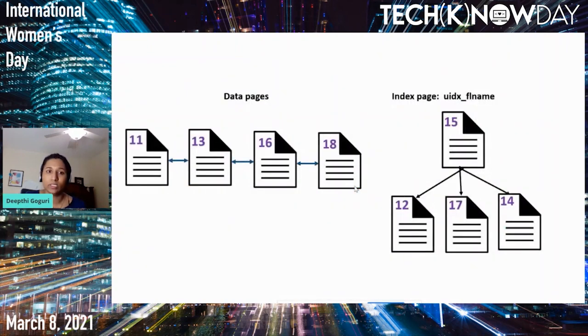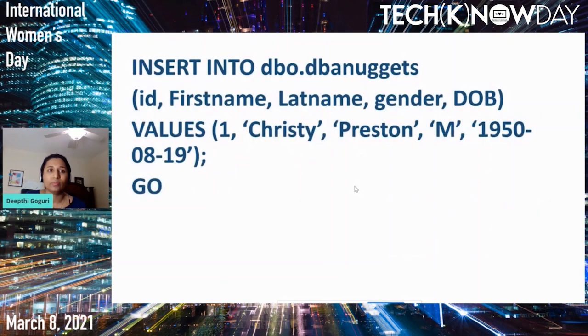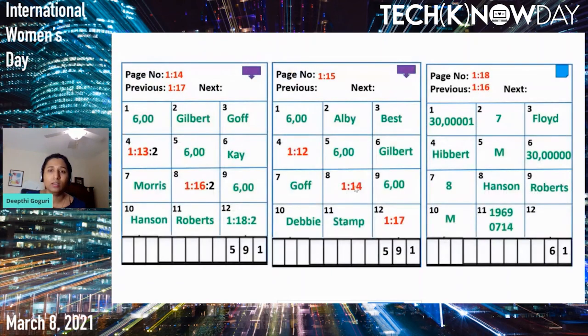Now this is how the database pages look like. We have 4 database pages and we still have 4 index pages. Now let's insert one more record into the table DBA Nuggets, Christy Preston. Christy Preston can't get inserted into page number 18 because we just don't have enough space. We just have one slot of space, left by the nullable value record we inserted previously, right? The date of birth column is null.